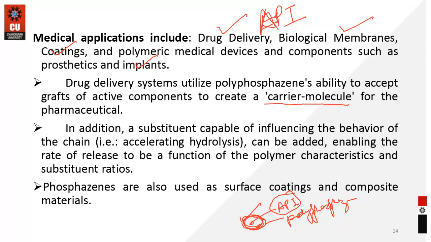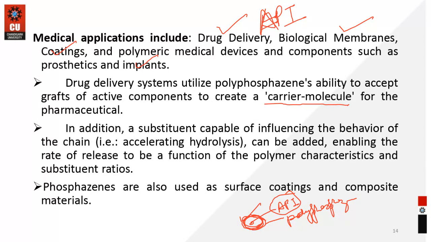Okay, so it is not confined to an application as a drug delivery carrier molecule. It can be used as a surface coating and composite material. Okay, we can have different composites which can be prepared by exploring these phosphazene polymeric species. Okay, similarly you can have surface coating for different formulations.